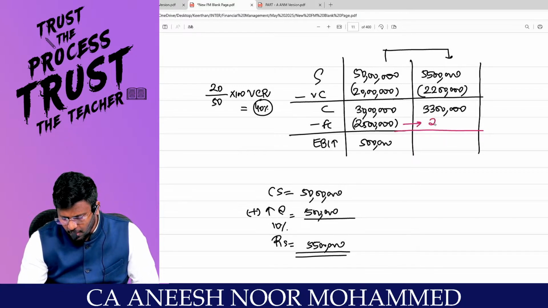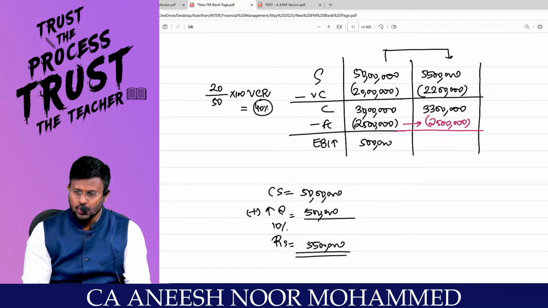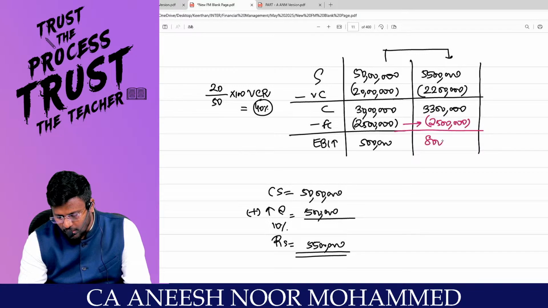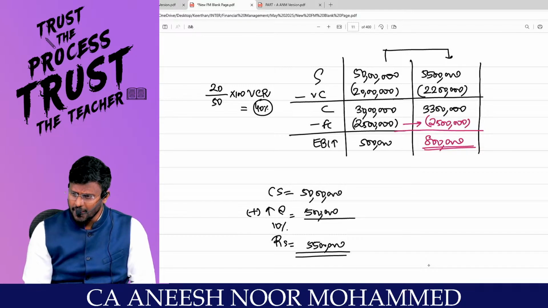So my dear lovable students, 25 lakh will be 25 lakh. Are you really with me? So from 33 lakh, if you reduce 25 lakh, 8 lakh will be the new EBIT. This will be the impact on EBIT.